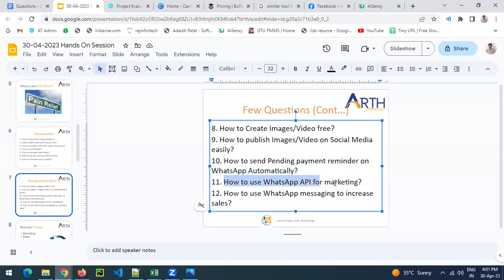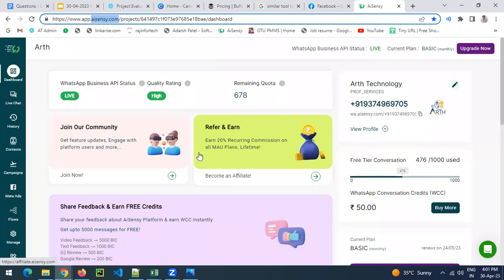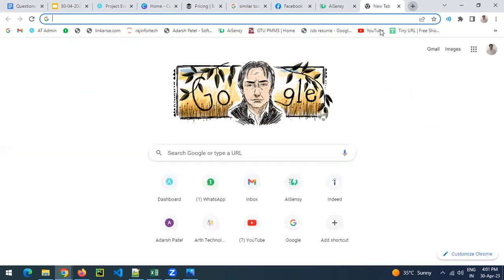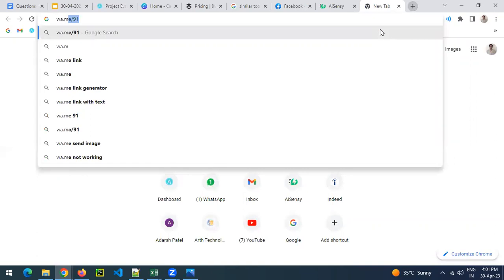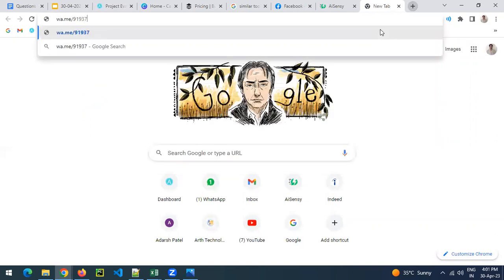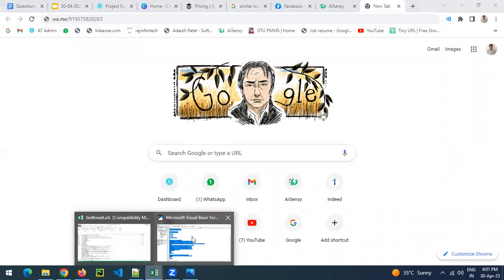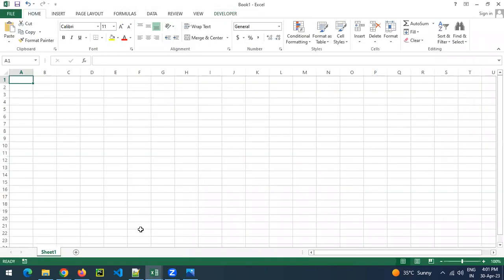Then, how to send WhatsApp API messages for marketing? Here, this AI Sensei is a paid tool. Suppose you want to send a free WhatsApp message, then you need to generate a link like this: wa.me, then the number, so you write down your number. For example, you are maintaining data in Excel.